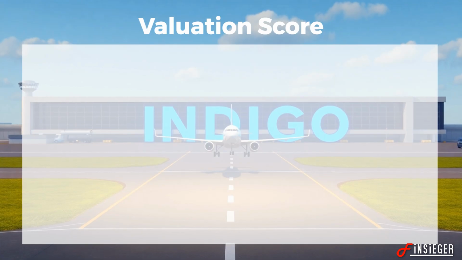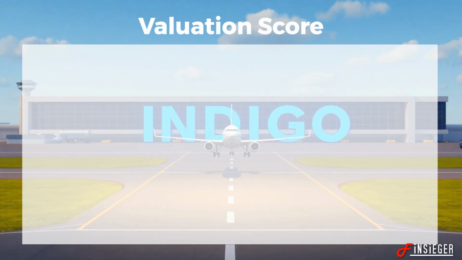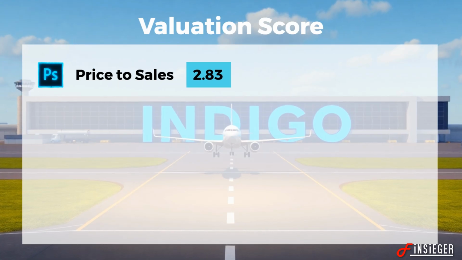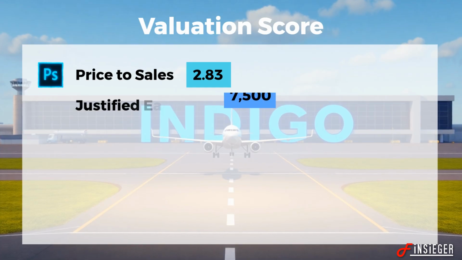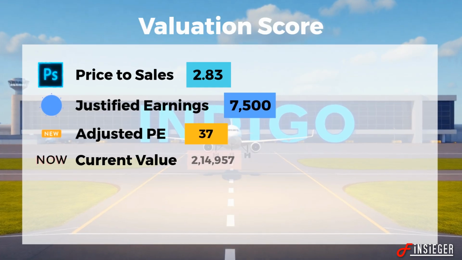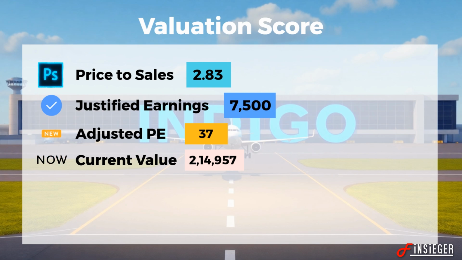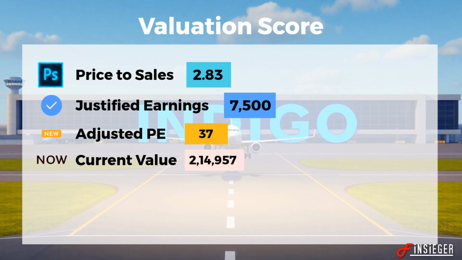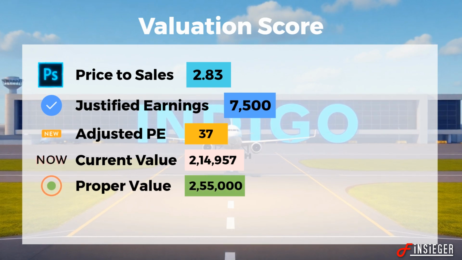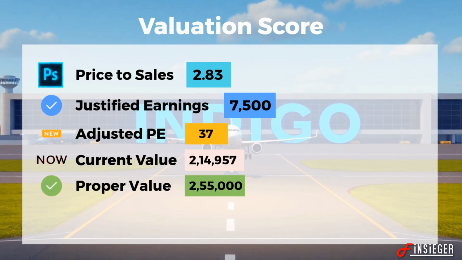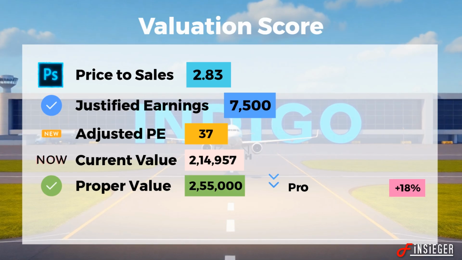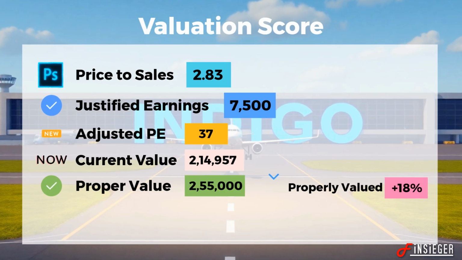For valuation, we are checking 3 factors. First is price to sales, which is 2.83 for Indigo. It is good as it is lower than 5. Justified earnings, adjusted P/E and current value of Indigo are as follows. By multiplying earnings and P/E we get the proper market value, which is 2,55,000 crores. Current value is lesser than proper value, but very close, hence we can say Indigo is properly valued.